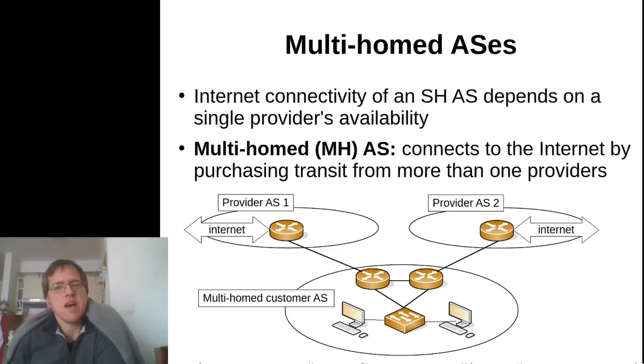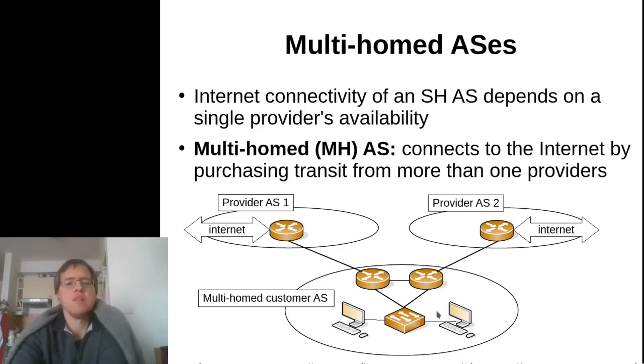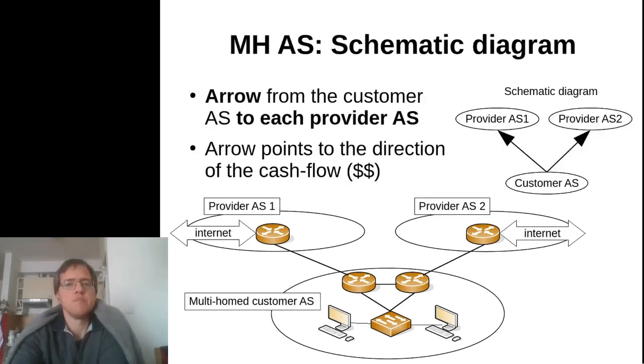So we described that single homed connectivity means that we buy transit from just one provider, but if we buy transit from multiple providers at the same time, this is what we call multi-homing. So a multi-homed AS connects to the internet by purchasing transit from more than one provider, and the immediate advantage of this type of connectivity is that we get much better resilience, because there is no single point of failure in this particular setup.